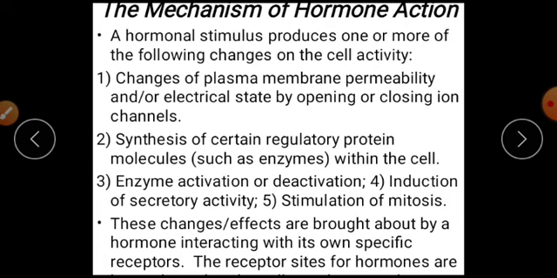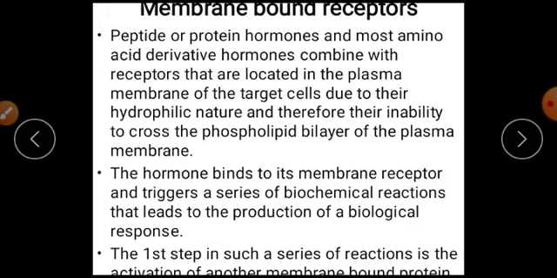These changes or effects are brought about by a hormone interacting with its own specific receptors. This is the receptor site for the hormones. Here there are membrane bound receptors, on membranes where receptors specific to the hormone are found. Peptide or protein hormones and most amino acid derivative hormones combine with receptors that are located in the plasma membrane. Peptide hormones and amino acid derivative hormones find their receptors in the plasma membrane of the target cell due to their hydrophilic nature and therefore their inability to cross the phospholipid bilayer of the plasma membrane.